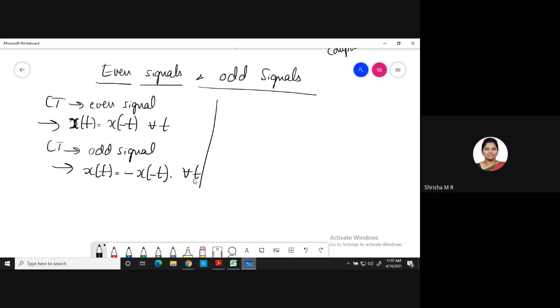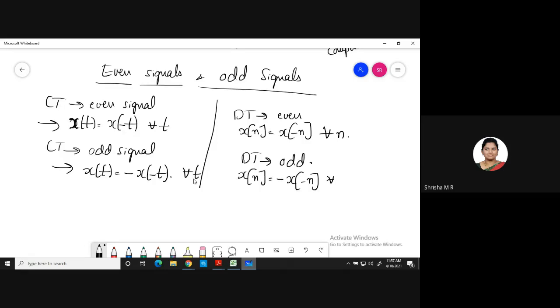Coming to discrete time. A discrete time signal is said to be an even signal if it satisfies the condition x of n is equal to x of minus n for all the values of n. Similarly, a discrete time signal is said to be an odd signal if it satisfies the condition x of n is equal to minus x of minus n for all the values of n. We shall see what is x of minus t and what is x of minus n.